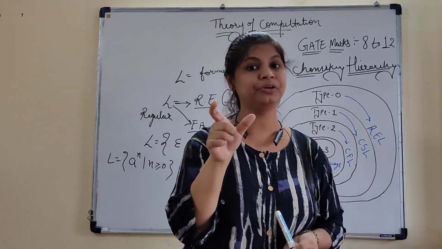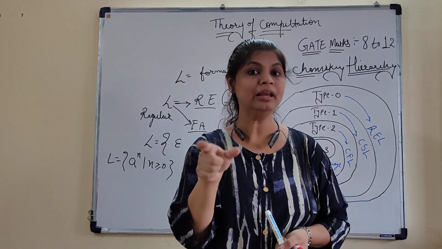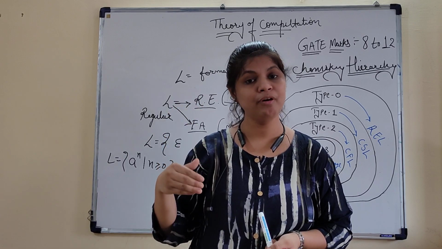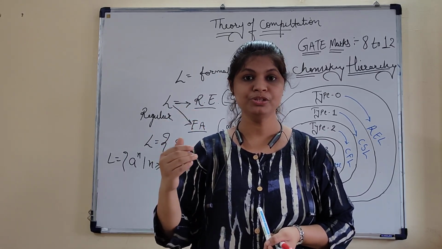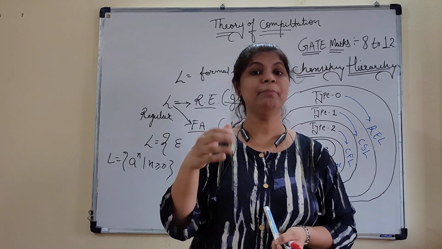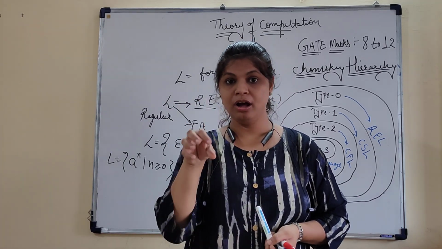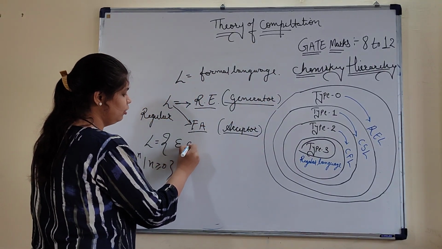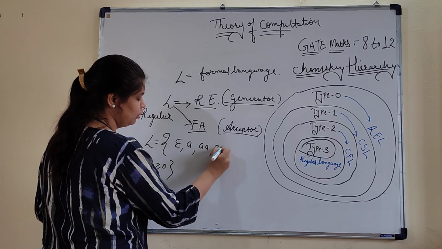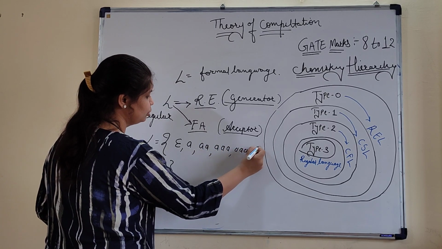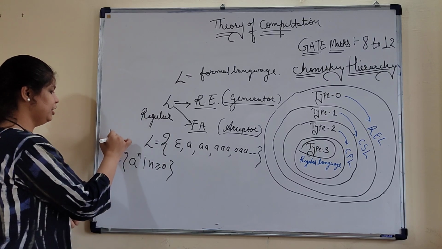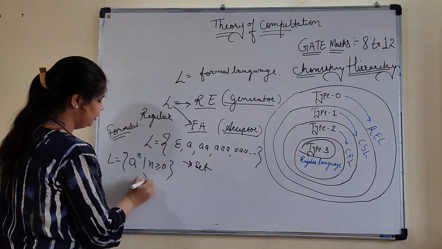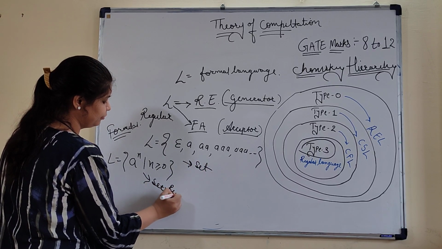Why are we using the word string? Because a language or any formal language is a collection of strings only. If the occurrences of any alphabet which belongs to the language are combined into a pattern, it's nothing but a string only. So this is the 0 occurrence, then the second occurrence is 1, then 2, then 3, then 4 and so on. This is nothing but the normal representation of your formal language with the help of a set or the set builder method.